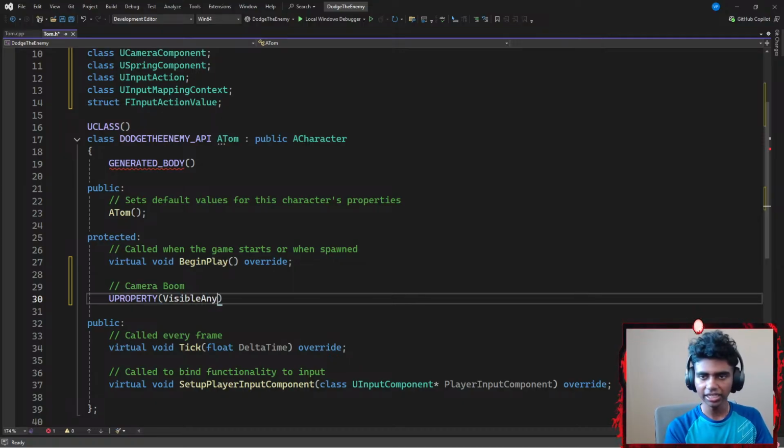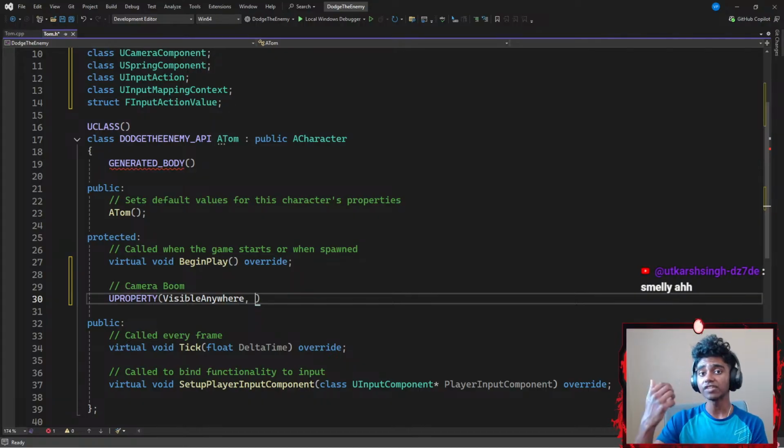There we go. And in case you guys didn't know what a camera boom is, if you guys are familiar with the film industry and all that stuff, they use it as a massive selfie stick that has a camera attached to it type stuff. Could be something like a webcam, I don't know.